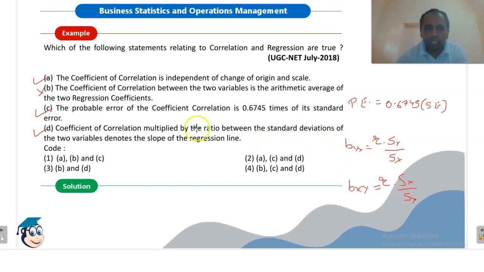So this statement means they are talking about the regression coefficient, and I told you regression coefficients are also the slope of regression line. So this statement is also true. So statement A, C and D. Statement A, C and D. So second option is the right option.